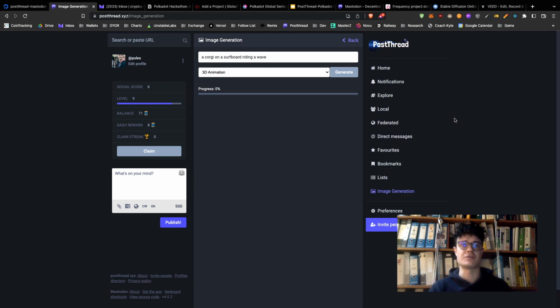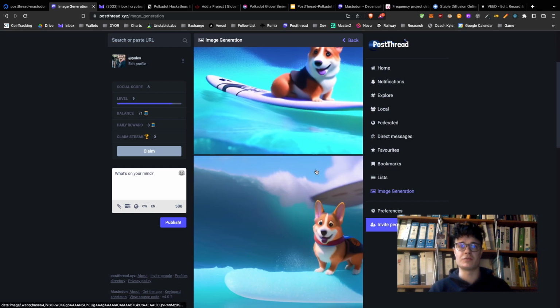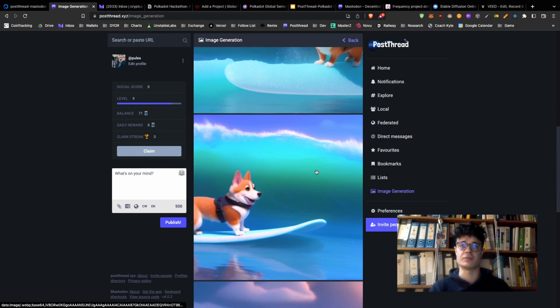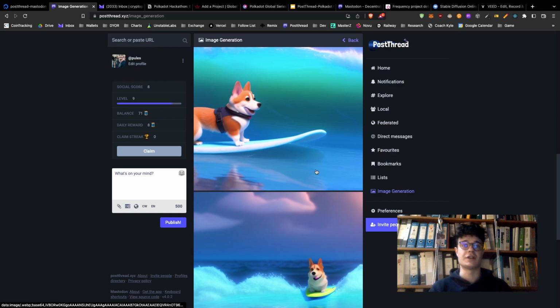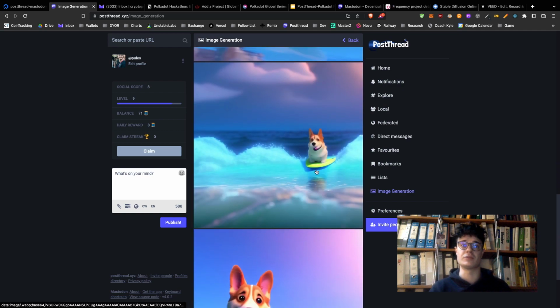I can also add some stylization into it by selecting one of our pre-made models such as 3D animation. We created several models and styles which you can scroll through here. Now just click generate, wait a second for the model to run, and there you have it, a masterpiece of my own making. Now I can attach it to a post and see what the community thinks.